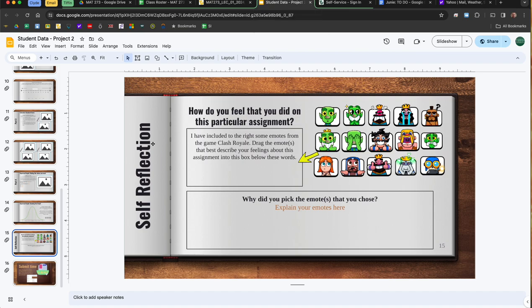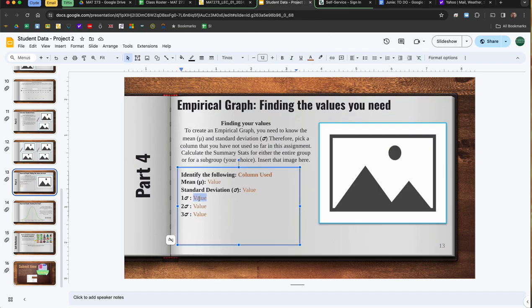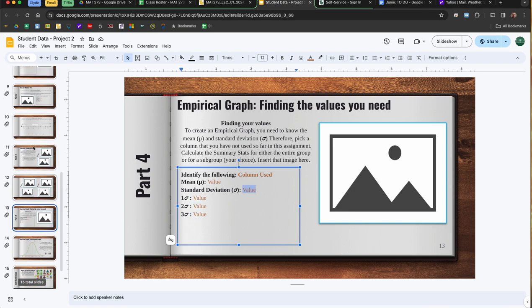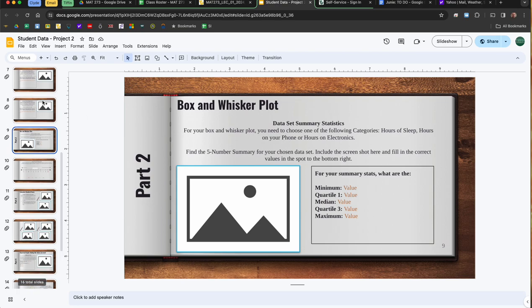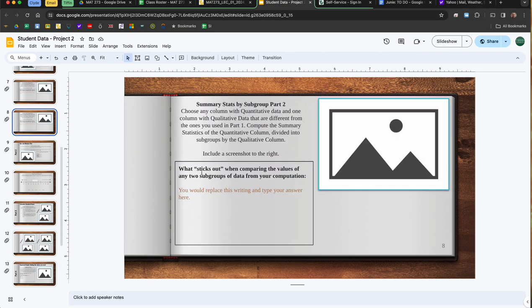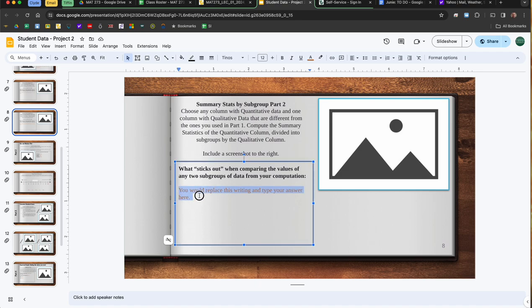I will say that when you get certain things like this and it says just a value, all you have to do is put there is a number. However, if you start getting into something where it asks you to answer, like this, what sticks out for you, so on and so forth, this should be in full sentence form. That's part of your presentation, is you should be answering the questions in full sentences. I'm not expecting entire paragraphs, but it should be a professional quality, like for a college level answer, that you would sit down and say, what sticks out to me is this, or something that sticks out is that, so on and so forth.